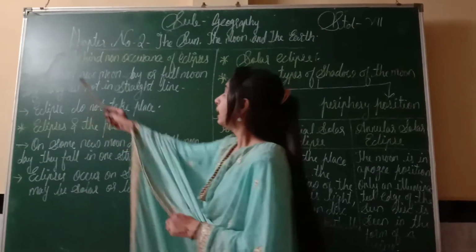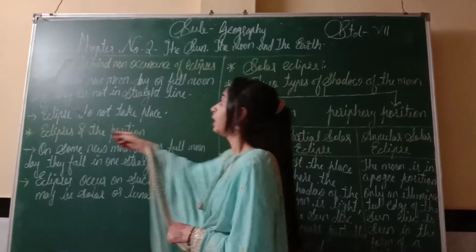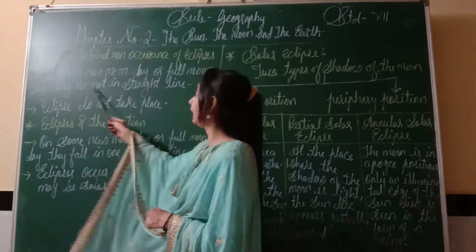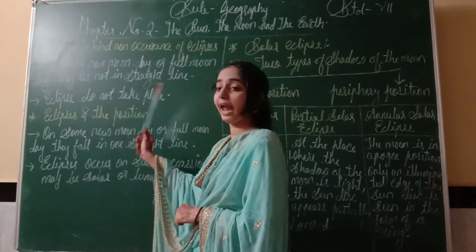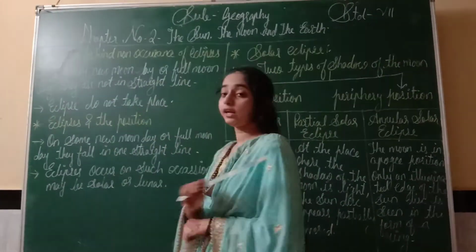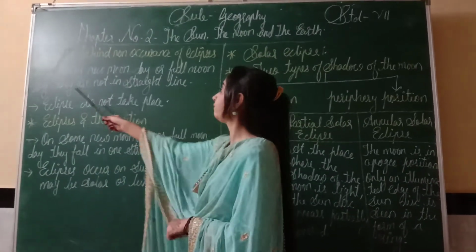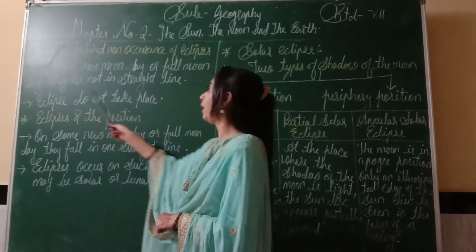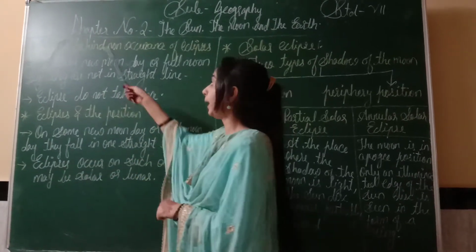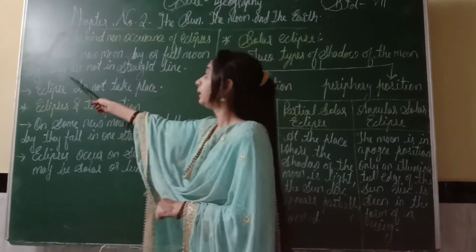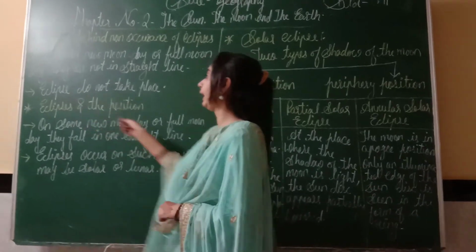Point one: reason behind non-occurrence of eclipses. What is the reason an eclipse does not occur on every new moon day or full moon day? They are not in a straight line. On new moon day or full moon day, the Sun, the Moon and the Earth are not in a straight line, not in the same plane, so eclipses do not take place. If they were in a straight line, an eclipse might happen. The reason for non-occurrence is very simple: on every new moon day or full moon day they are not in a straight line, and that's why eclipses do not take place.